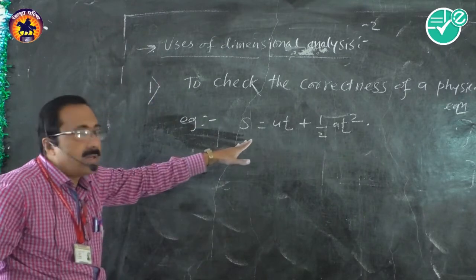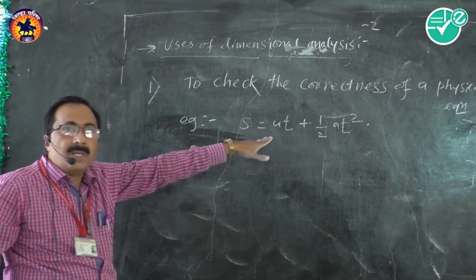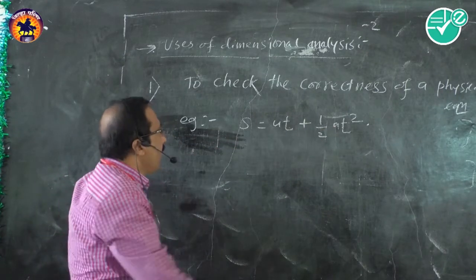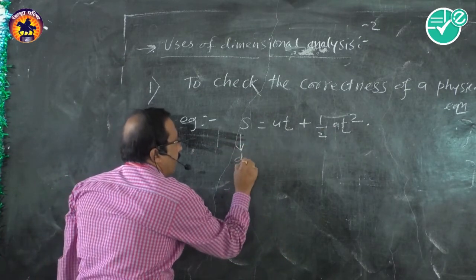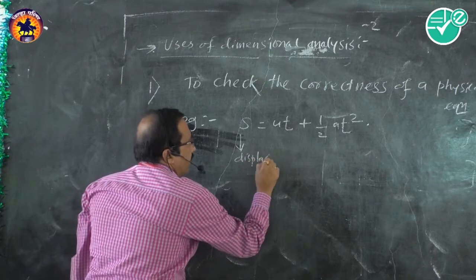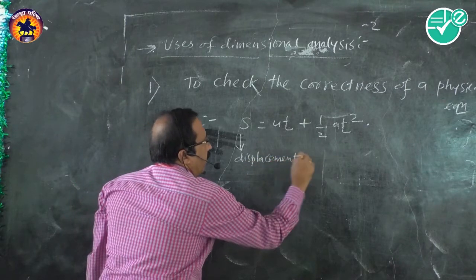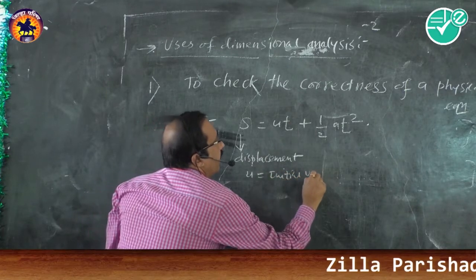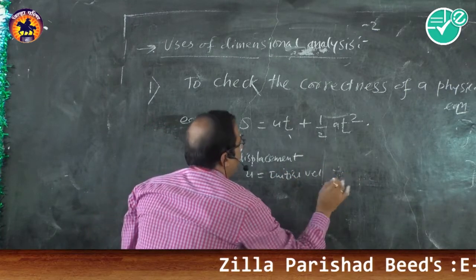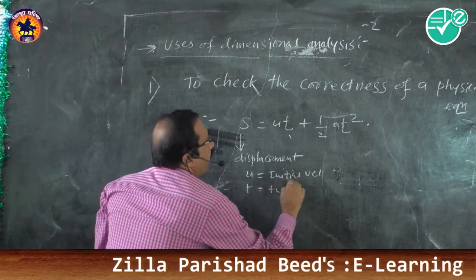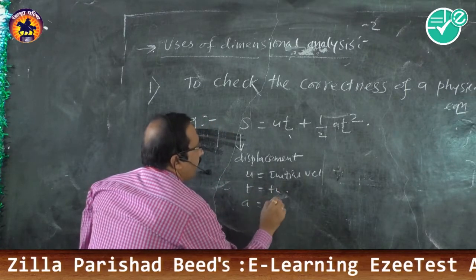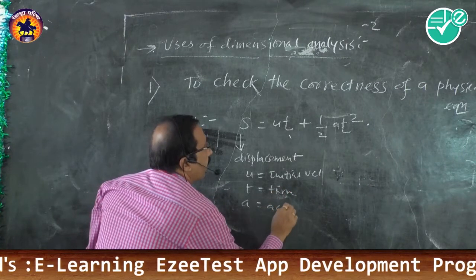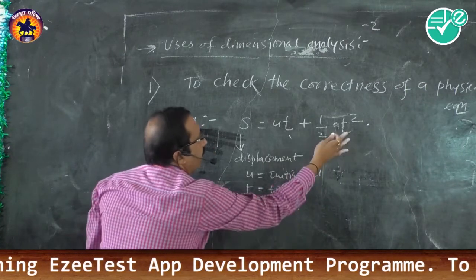This is the second kinematical equation in physics, and you are well familiar with it. Here S is the displacement, u is the initial velocity, t is the time, a is the acceleration, and t is repeated.